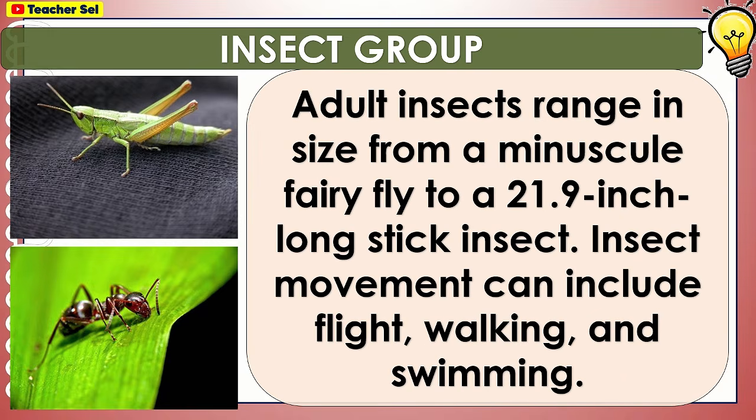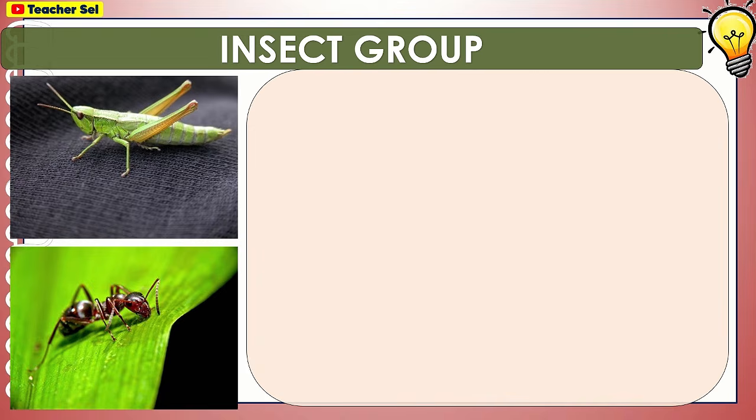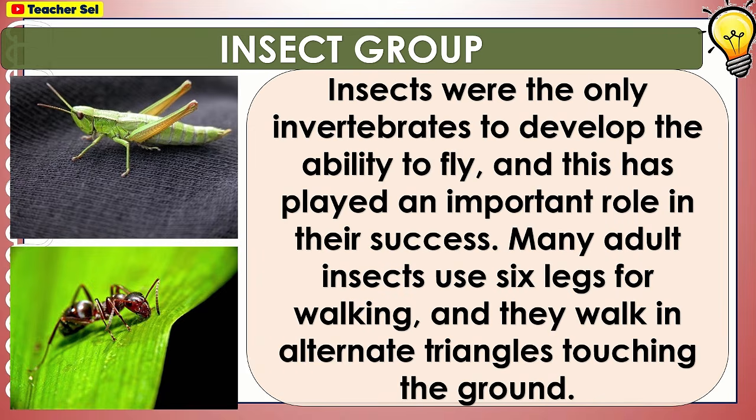Adult insects range in size from a minuscule fairy fly to a 21.9-inch long stick insect. Insect movement can include flight, walking, and swimming. Insects were the only invertebrates to develop the ability to fly, and this has played an important role in their success. Many adult insects use 6 legs for walking, and they walk in alternate triangles, touching the ground.